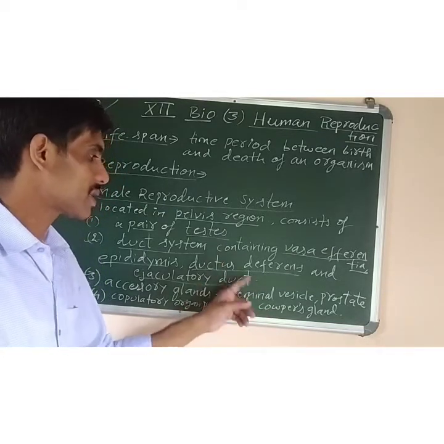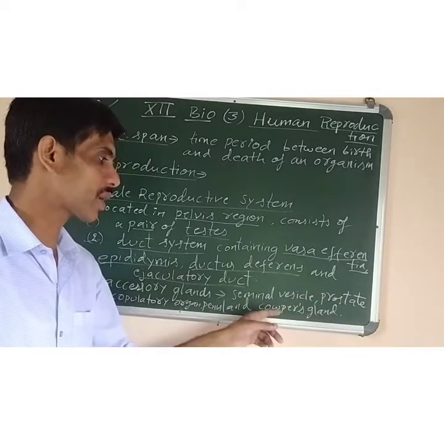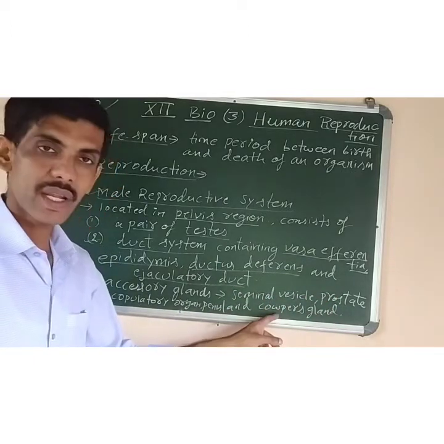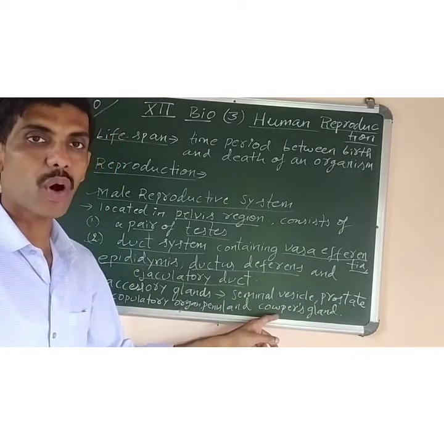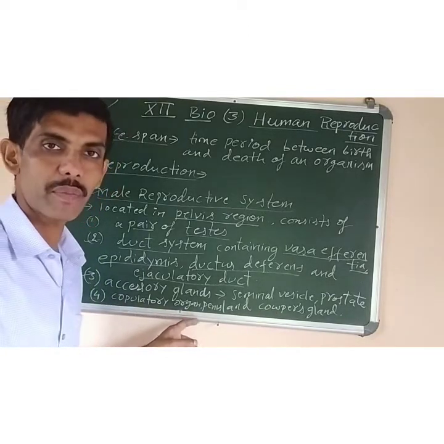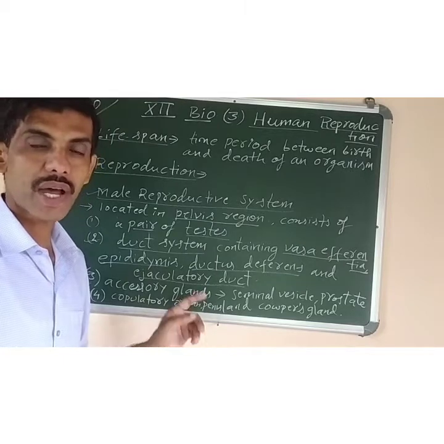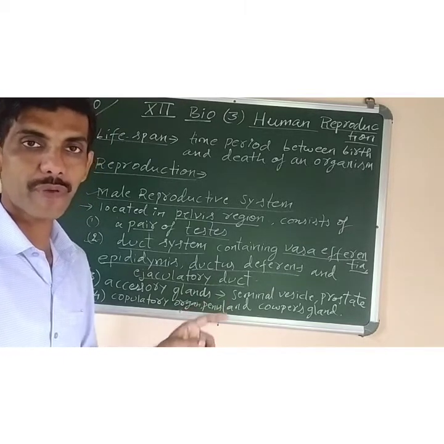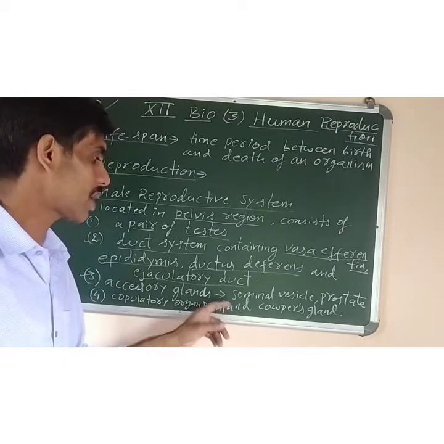So it is easy to learn: seminal vesicle, prostate gland, and Cowper's gland. And the last one is the copulatory organ, the organ which helps in transfer of semen into the female genital tract. It is called the penis.